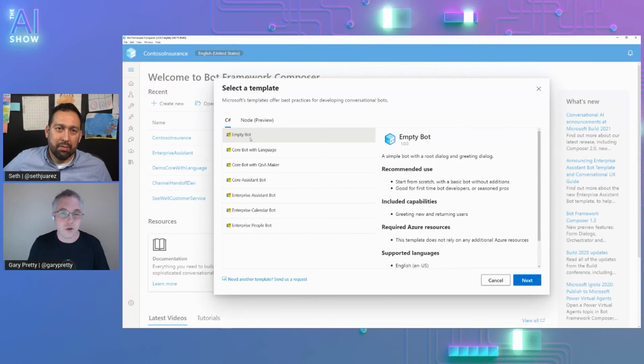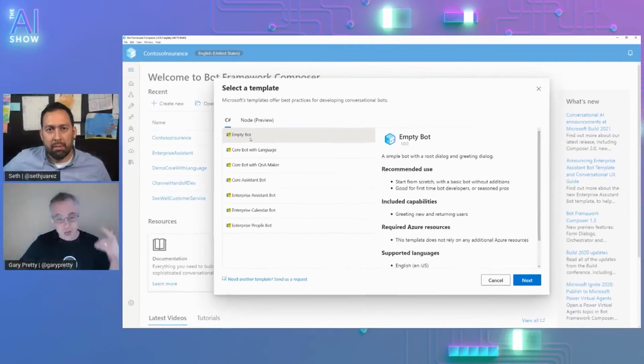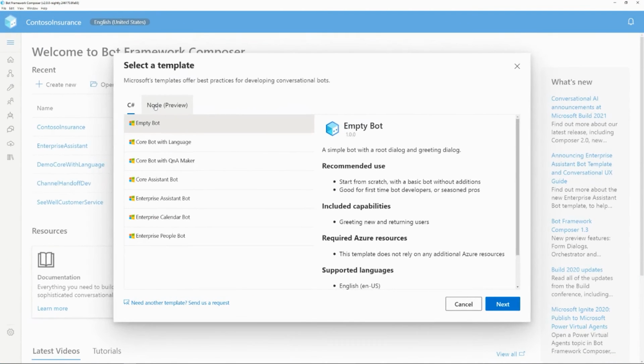This is Composer version 2, and alongside all of the features that I've just been showing, we've also been working hard to build pre-built experiences and templates that really lean on all of the experience and best practices that we've been gathering over the last 2, 3, 4 years with customers. We had something called the Virtual Assistant Solution Accelerator, which folks might be familiar with. And we've taken all of the goodness from that and infused it into the SDK, and then used it to build world-class enterprise-grade templates. And you can see the list here, and this list is going to grow. And we've got C# and Node in preview as well.